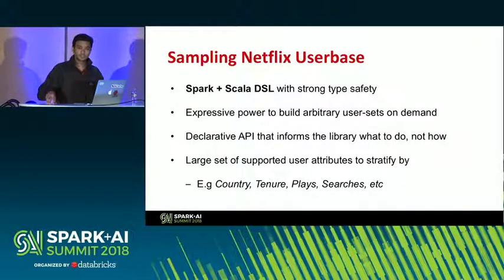The Netflix user base that's stored in S3 supports a lot of user attributes that you can stratify by. So currently, our list is country, tenure, number of plays that the user has made, number of searches, and this is a list that can continue to grow. As we continue to grow this list, we also keep updating the Spark and Scala DSL to match with those queries.